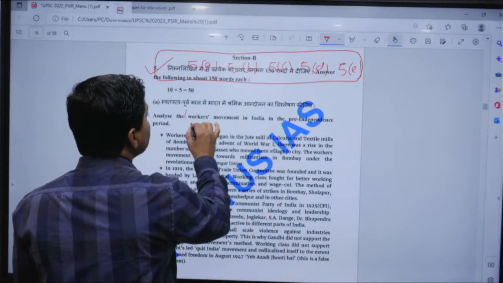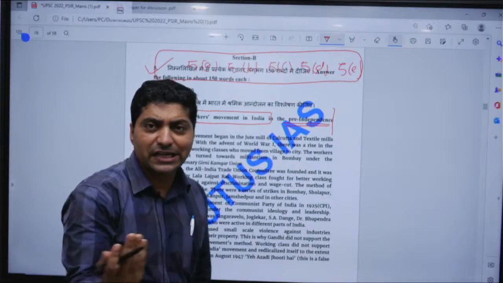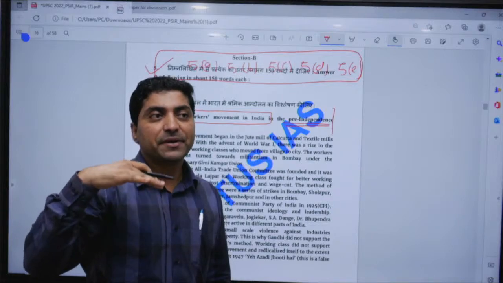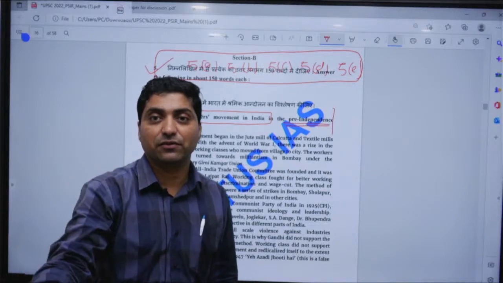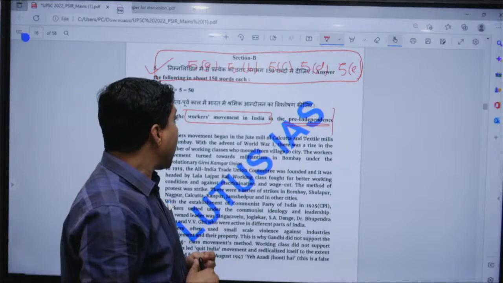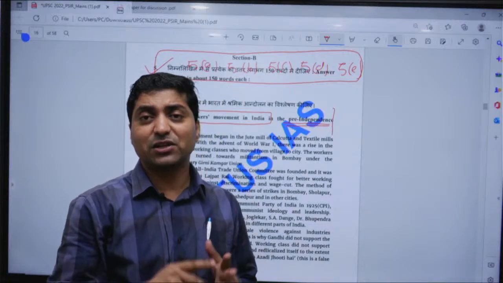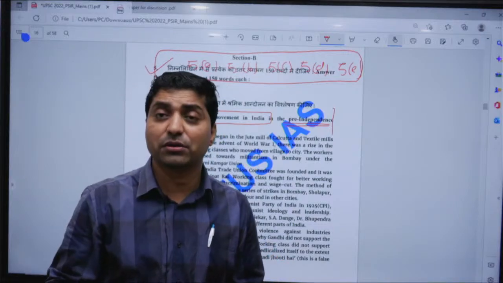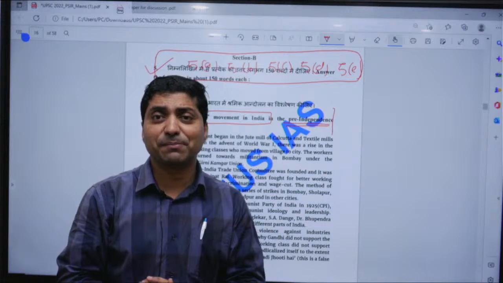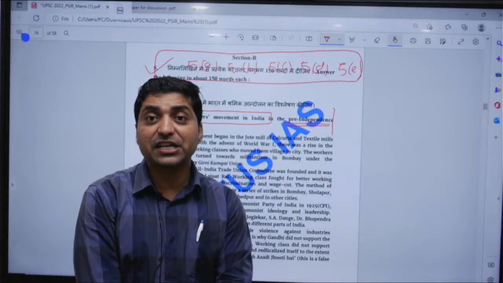Now, analyze the workers' movement in India in pre-independent time. Now, why workers' movement in India? Because if you see colonial India, the British established many industries in cities. For example, Bombay, Calcutta, right? These were the two industrial cities, and the workers' movement began because working conditions were very bad, right? Working hours were not fixed, wages were very low, their living conditions were not good, right? And the price rise was very high.